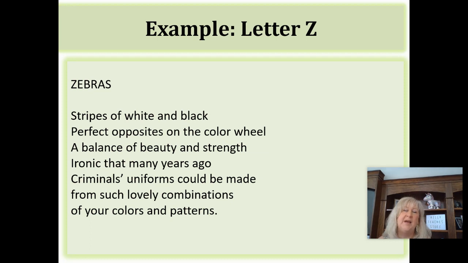And how in my head, when I was thinking about those colors on a prison uniform, they don't really go with the beauty of the zebra when we think about a zebra. And so I kind of put those two ideas together in a poem. So here's zebras. Stripes of white and black, perfect opposites on the color wheel, a balance of beauty and strength. Ironic that many years ago, criminals' uniforms could be made from such lovely combinations of your colors and patterns.